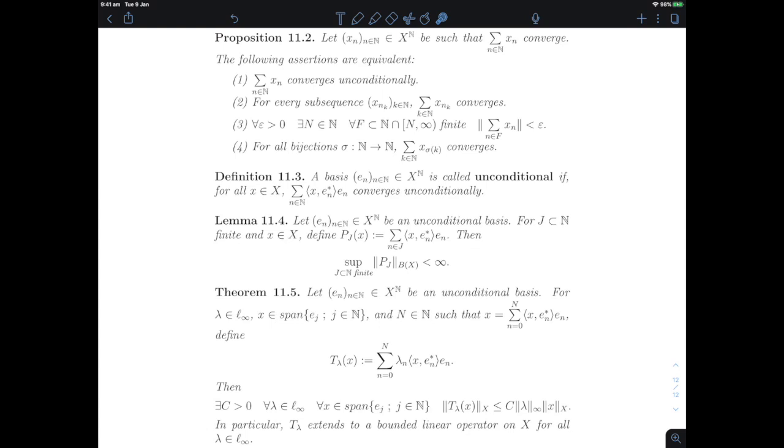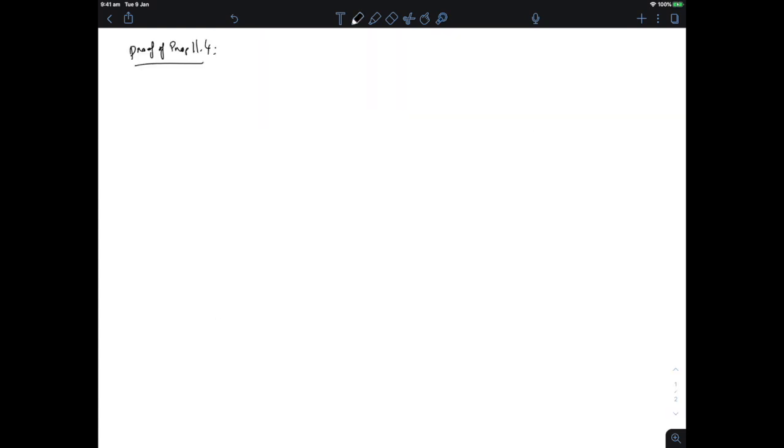So we'll prove this lemma first here, which in a sense is theorem 11.5 in the special case of lambda equal 1 or 0 and taking the value 1 only finitely many times. And that comes out almost straight away from this proposition 11.2 and what we understand about unconditional convergence. And then based on lemma 11.4 and the understanding of T lambdas for a very specific class of lambda, we'll get to the entire class of lambda in L infinity in the proof of theorem 11.5. So let's start with 11.4. Okay, so we'll prove 11.4 by contradiction.